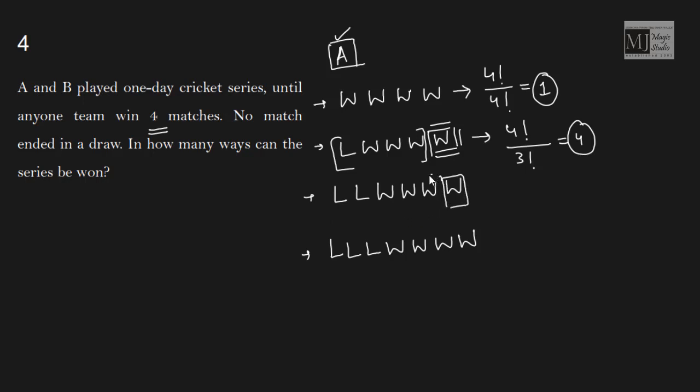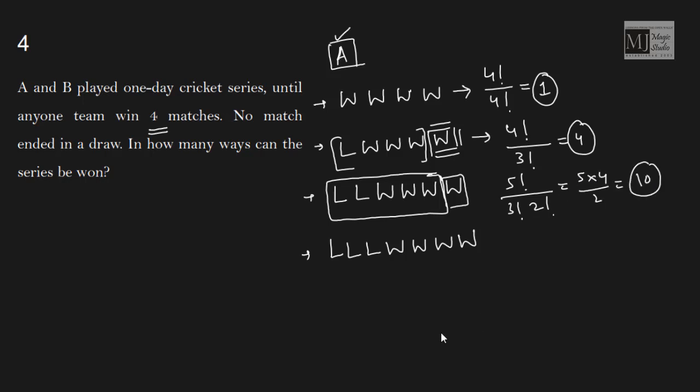Similarly, for the third case, the last outcome should be the win. Now in how many ways can I arrange these 5 objects where 2 are of the same kind and 3 are of the same kind? Factorial 5 by factorial 3 factorial 2. So this would be 5 into 4 by 2, that is 10 ways. Next case, the last should be the win.